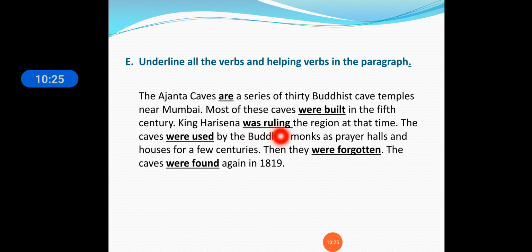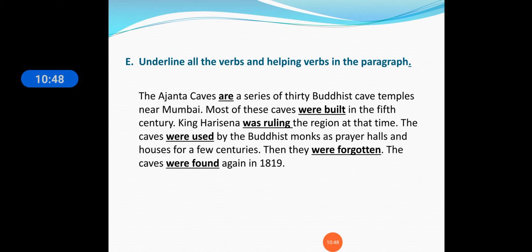Okay, so as King Harishena is a singular person, right? It is only one person, so we will use was ruling. Okay, here was ruling is used. Now let us go with the story. So Ajanta caves are a series of 30 Buddhist cave temples near Mumbai. All of you are familiar with Ajanta caves.